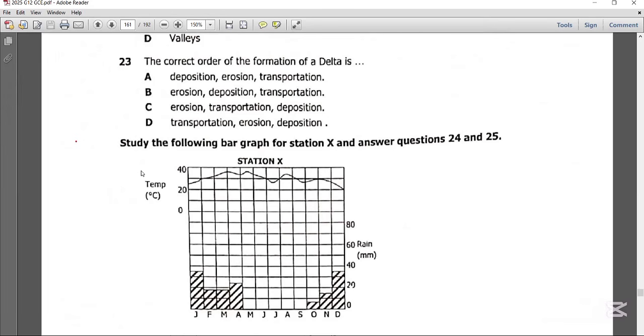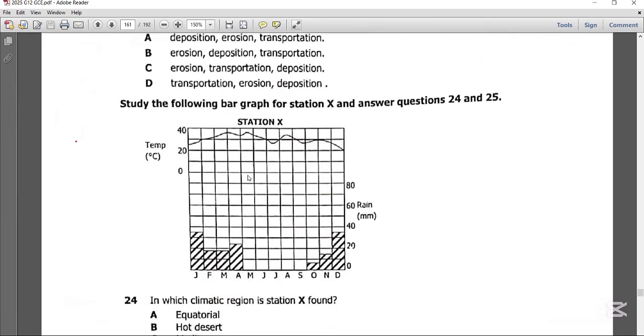A delta basically forms as a result of deposition. So deposition must be the last part, because it is a feature that is found right at the mouth of a river. So the best possible answer, if you look at question 23, is transportation, erosion and deposition. Let's get to question 24.